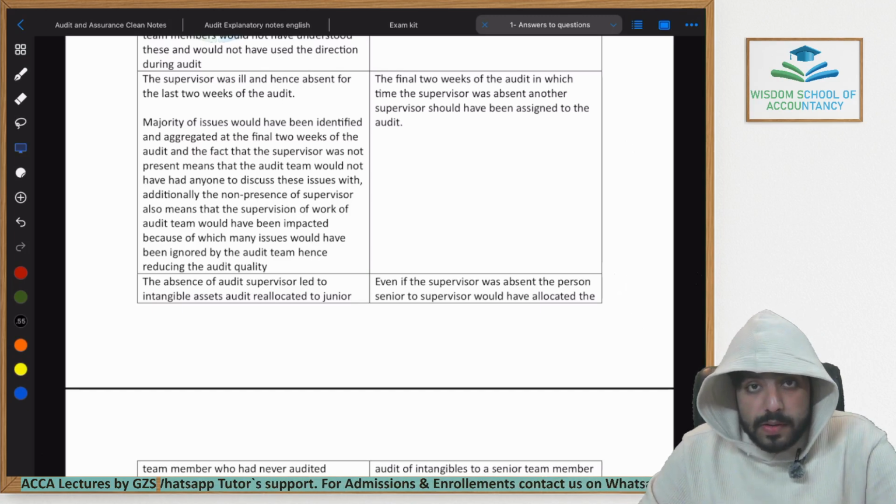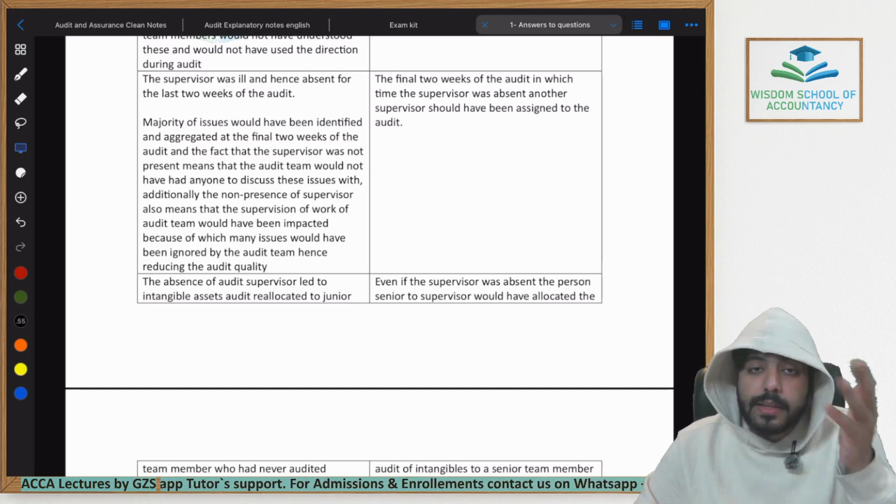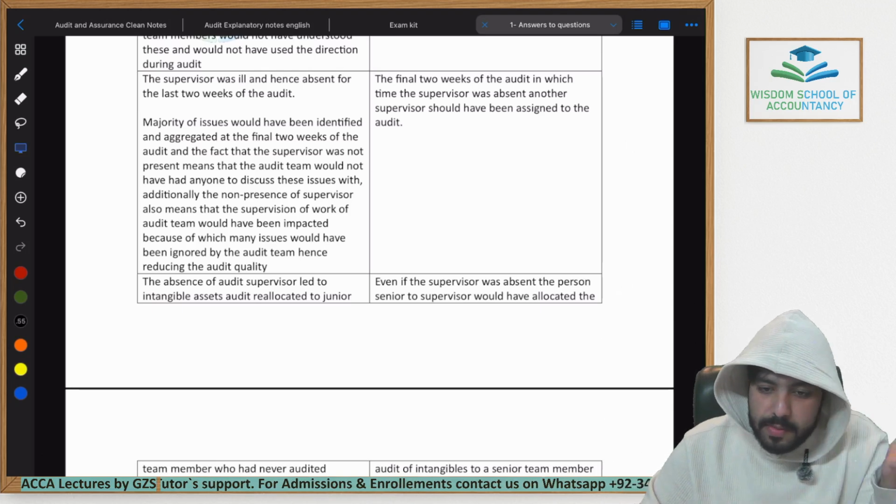And we will now move towards the next lecture. We will discuss the other types of quality management questions that the examiner can ask within the exam.